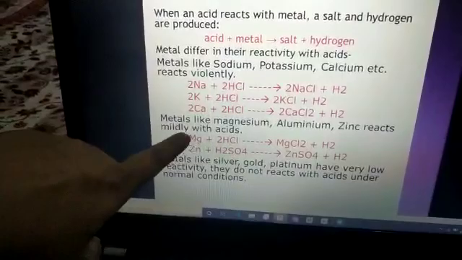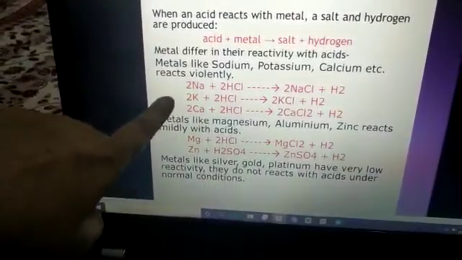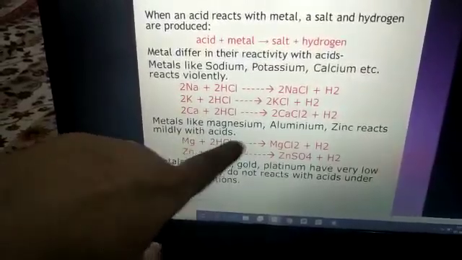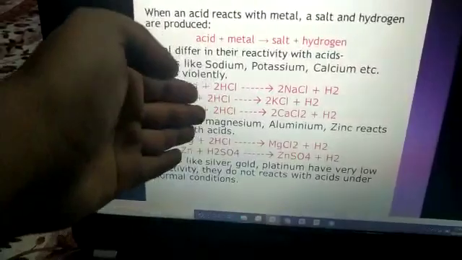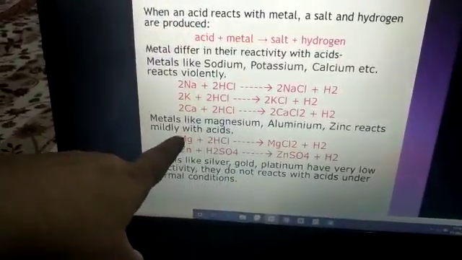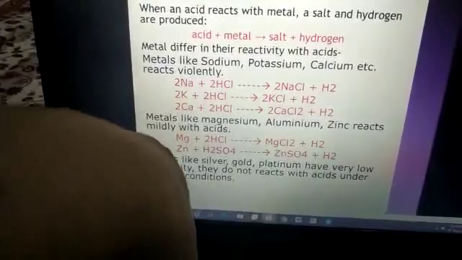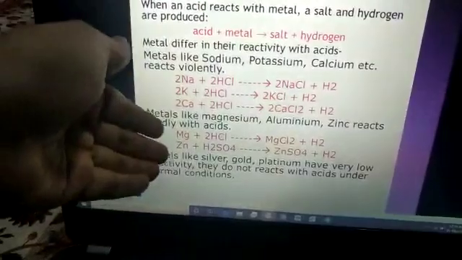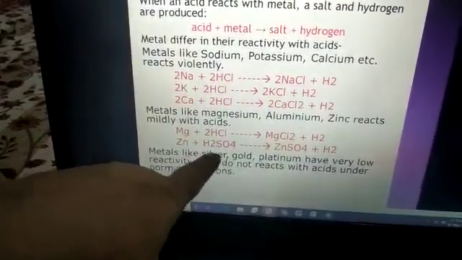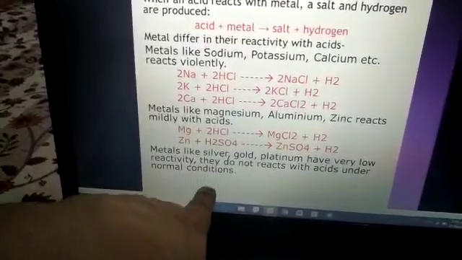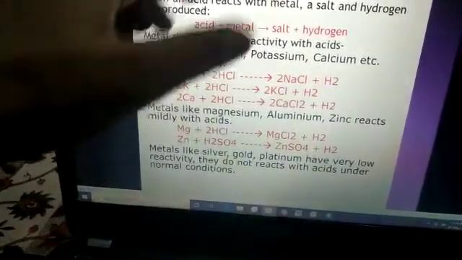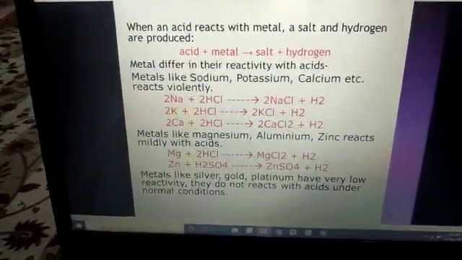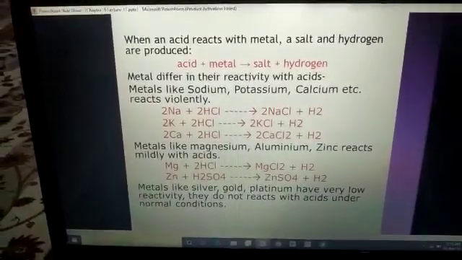Now, less reactive than these metals, they also react with acids, but the level of reaction is not that strong. They need strong acids to react with them. Now, a few metals are non-reactive with acids, under normal conditions. Means if some acid falls on them, they will not react. Okay, now write down this answer in your notebook.